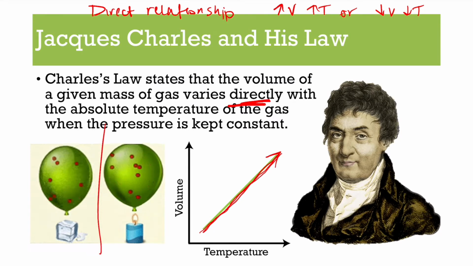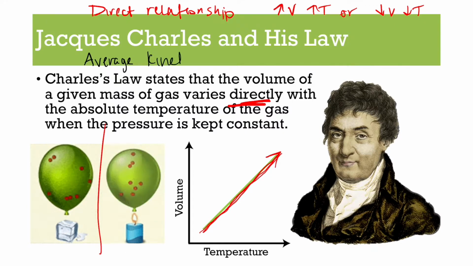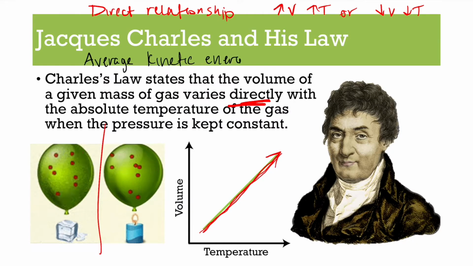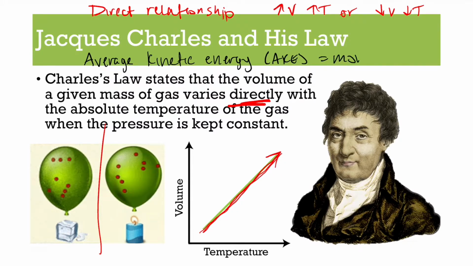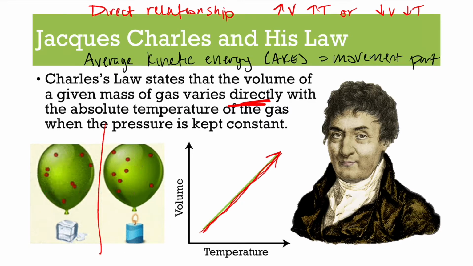So if you look at the ice, ice is cold, ice cools stuff down. So you have this balloon full of gas particles over the ice. And so you notice the ice getting smaller. Now, when things get cooler, we need to introduce something called average kinetic energy. I'm going to abbreviate it throughout the video as AKE. And so basically it's the movement of the particles. So particles either move slower or they move quicker.